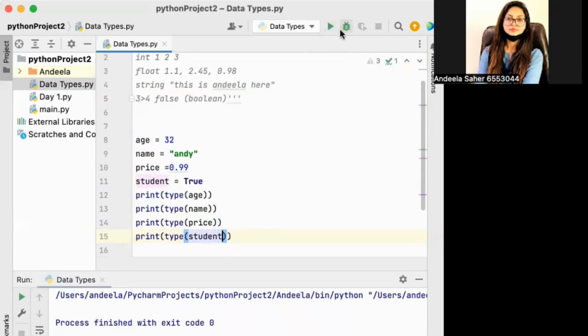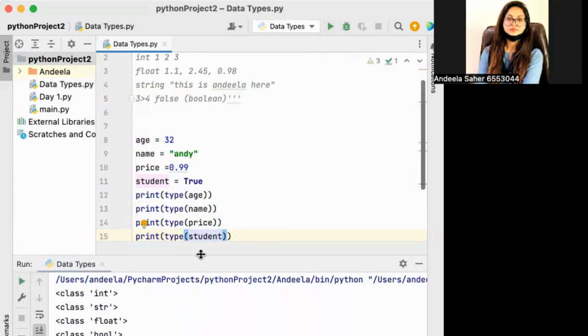Let's run it. Let's see what the answer is going to be. Oh, you see, age is 32, so this is integer data, class int. And name is a string. Here they have told us str, the short form of string. 0.99 is a float value, so you can see float here, and True is a Boolean value. They have given you bool here in the short form. So this is how you are going to find out the types of data whenever there is data in front of you.